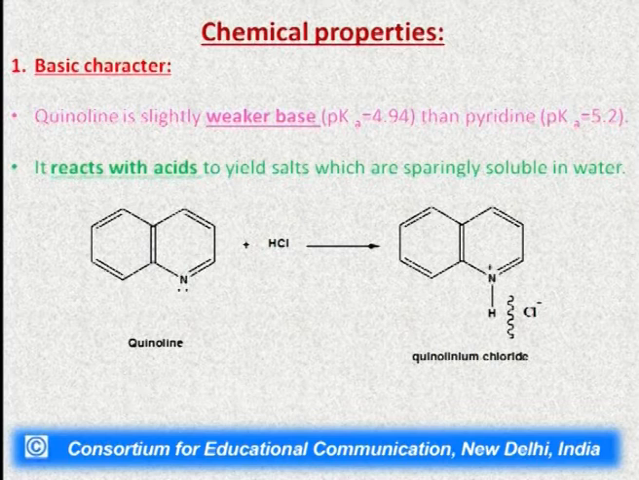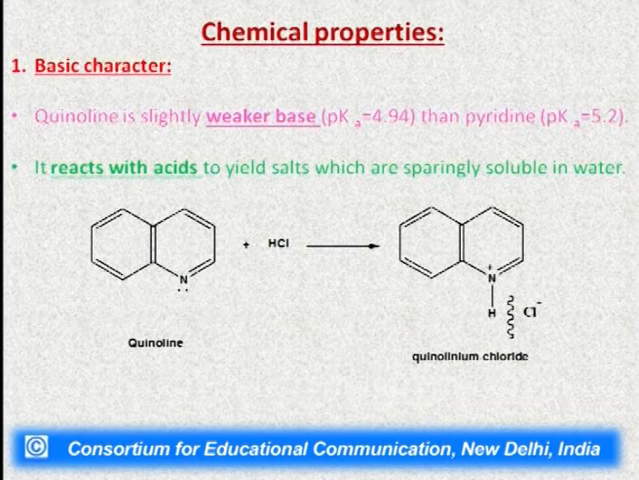Then comes the chemical properties of this quinoline compound. First of all, we will discuss its basic character. It is slightly weaker as a base than pyridine. All of you know that pyridine is a base which has a pKa value of 5.2. Here this quinoline molecule has a pKa value of 4.94, which is slightly lower than pyridine. So it also behaves as a base like pyridine. It reacts with acids to form salts which are sparingly soluble in water.